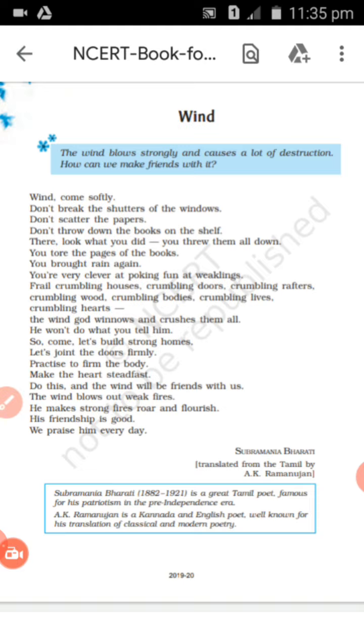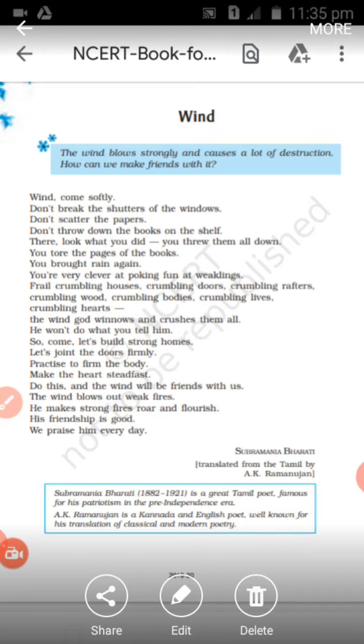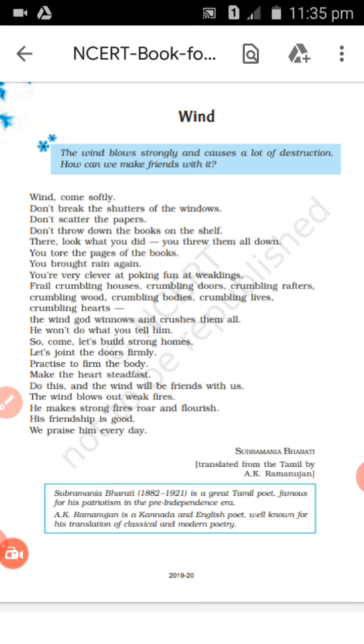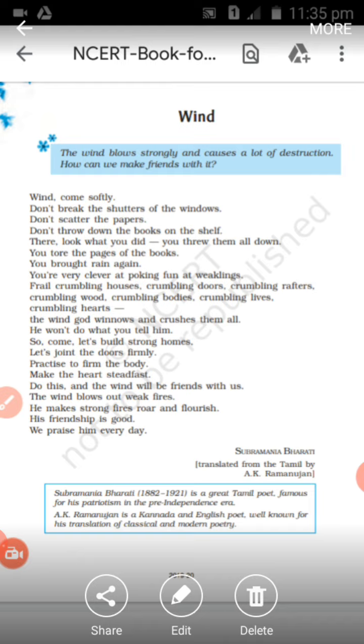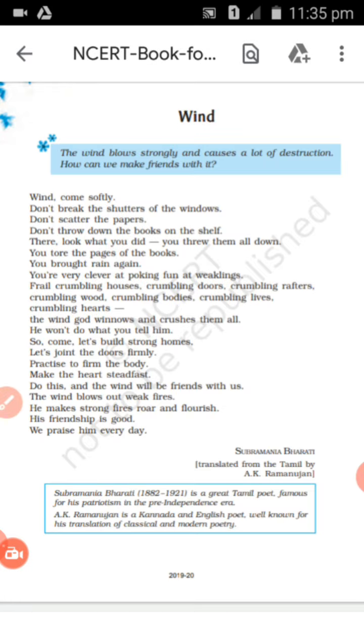Next, alliteration. As I have already discussed, alliteration is a repetition of the consonant sound in nearby words. Now let us try to find out examples of alliteration in this poem. Somewhere in between, we have the wind god winnows. So here you can see wind, god, winnows, the sound w is repeated here, isn't it? The wind god winnows and crushes them all. He won't do what? So woe and wa. Once again, w and woe and wa. So here you can see repetition of the consonant sounds in nearby words, isn't it?